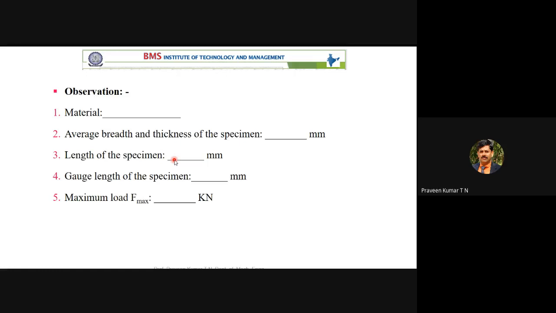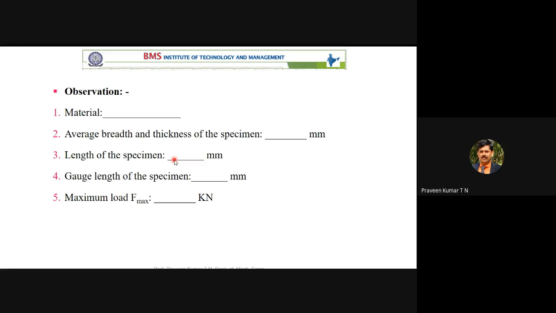In the observation book, you note down. You have to keep the observation book whenever you are attending the lab class. You have to keep the observation book and pen, and for most of the experiments you have to plot the graph. You have to keep around 3 to 4 graph sheets, the pencil, eraser, scale, everything ready for lab. So now the observation: material is wood,